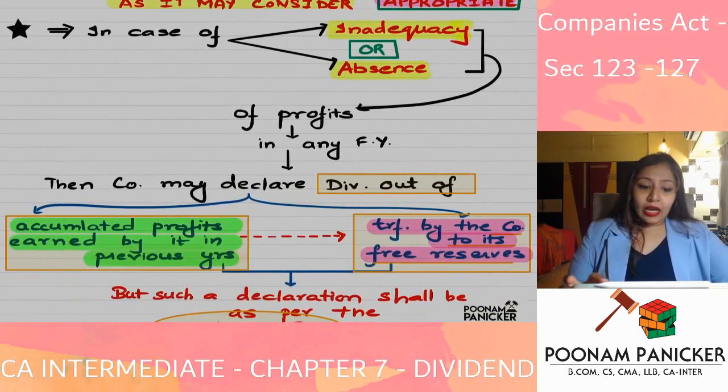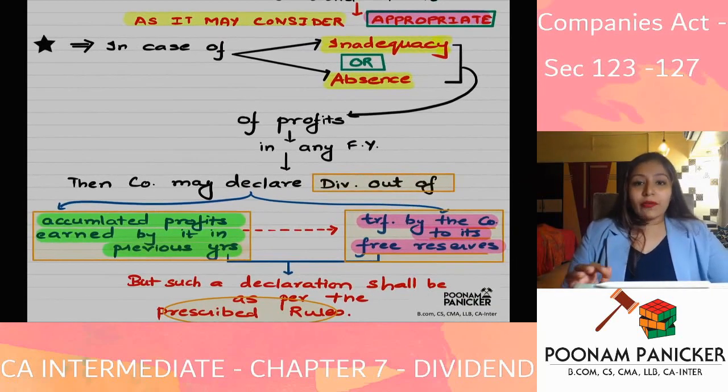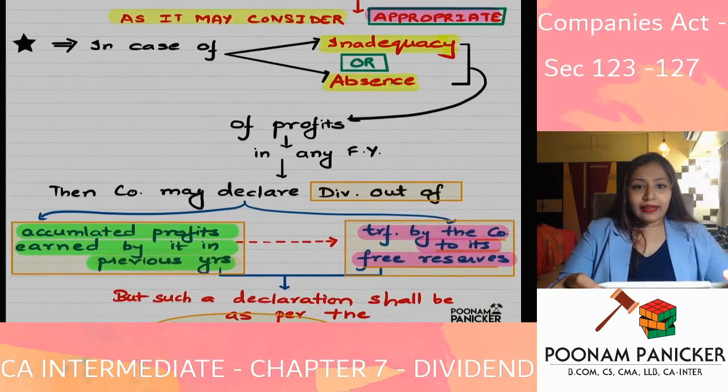We are not going to solve a question on this because I have already solved a question on this concept, and the video is on my YouTube page. You can check that out. I'll just summarize the points because we are doing a rapid revision. So in case of inadequacy or absence of profits in any financial year, the company can declare dividend.